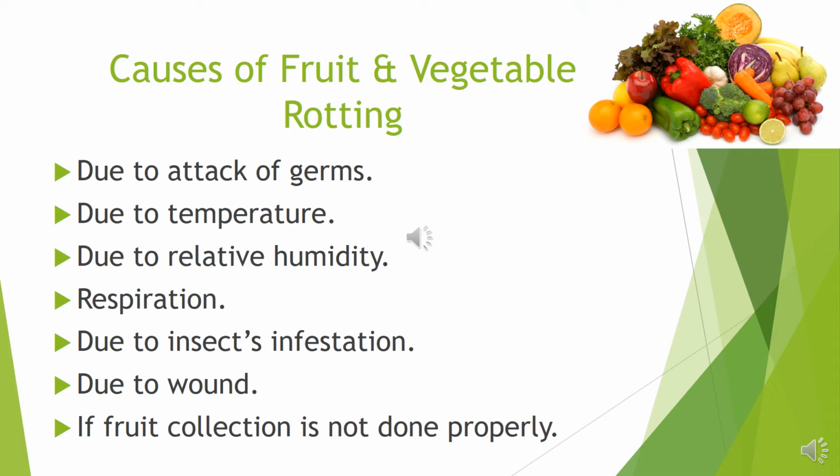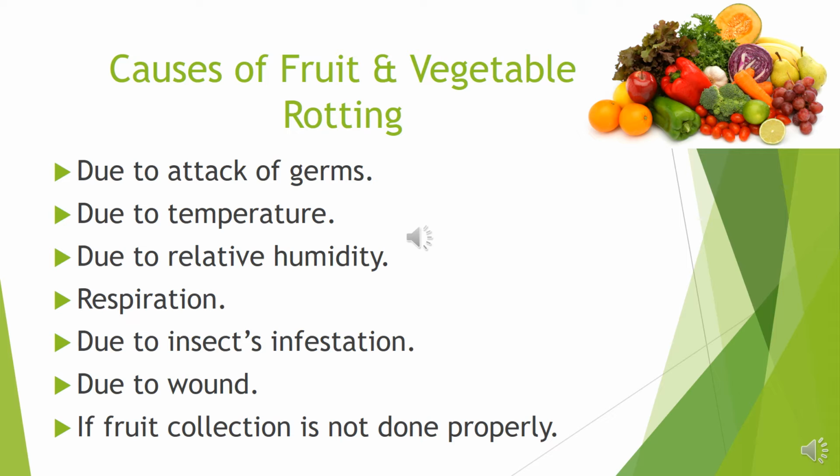And finally, if fruit collection is not done properly. If we do not follow the time and rules of collecting the fruits timely, then they will rot. Example, mango, jackfruit, papaya, banana, etc. And also in case of vegetables, for example, some types of amaranth, and other vegetables such as brinjal.